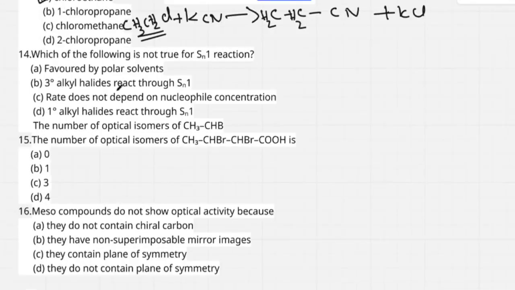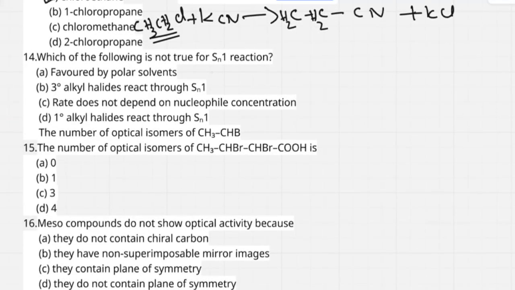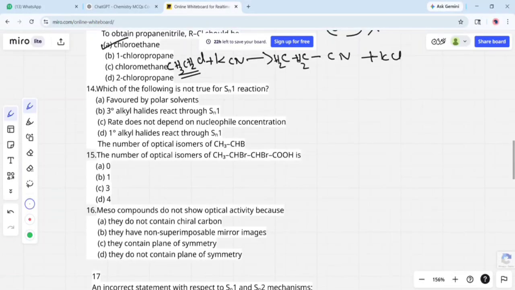So the option is chloroethane. Next, which of the following is not true for SN1 reaction? SN1 means nucleophilic substitution first order reaction. It takes place in two steps through a carbocation intermediate, and SN1 reaction is generally carried out in polar protic solvent.